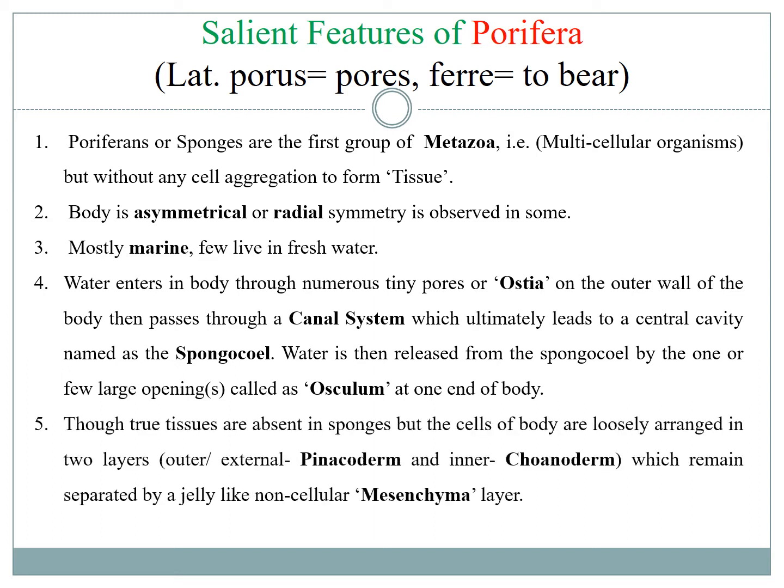Though the sponges lack true tissue, the cells they have in their body remain arranged in two loose layers. The inner layer is called the choanoderm and the outer layer is called the pinacoderm. And these two remain separated by a non-cellular, jelly-like mesenchyme layer.